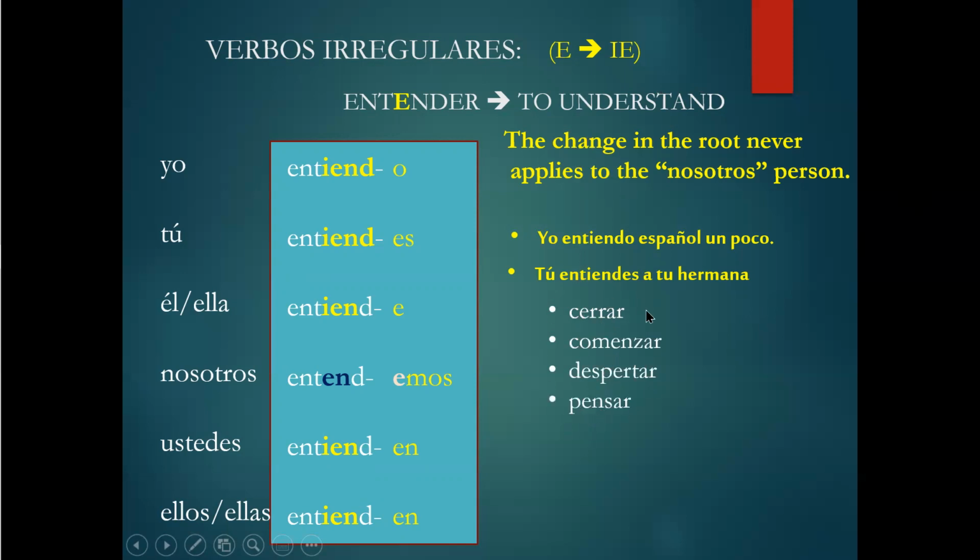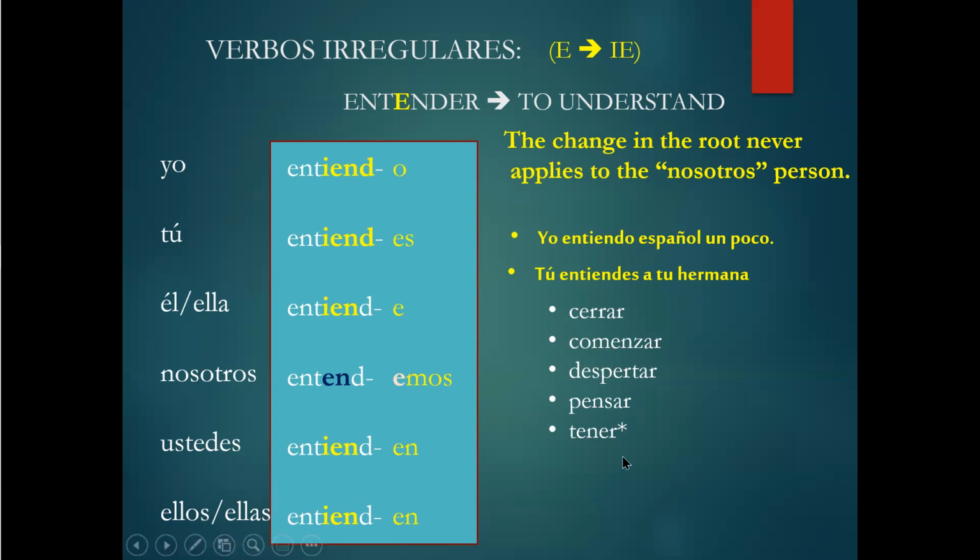Now, I invite you to conjugate the following verbs. All these verbs are going to be the same here. This E here in the root is going to change. So, comenzar, to begin. Look for in a dictionary the meaning so you can do some work too with your fingers and with your eyes. So, yo comienzo. I start. Yo comienzo las clases en la mañana. So, I start my classes in the morning.